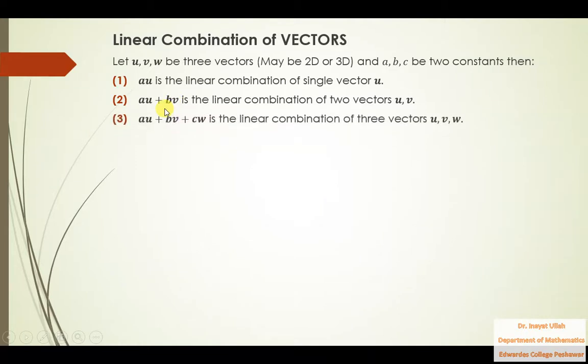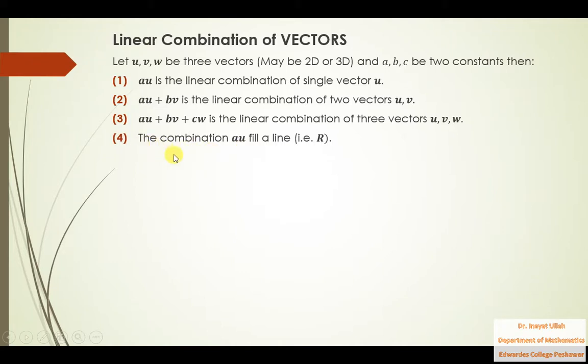Number 3, if I take all these three vectors and multiply them with a, b, c and add them, this is the linear combination of three vectors u, v and w. If you are given a fourth one, that will be the linear combination of four vectors. So this is called the linear combination. If we multiply a constant number with a single vector, that is called a linear combination of a single vector. If I multiply constants with two vectors and add, that is called the linear combination of two vectors, then the linear combination of three vectors, and so on and so on.